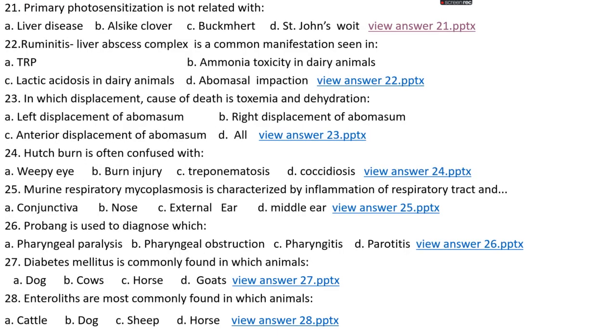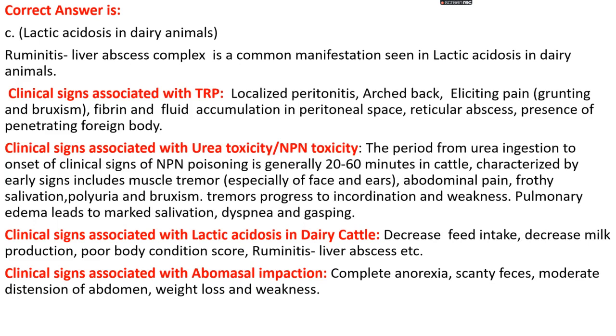Okay. Question number 22. Ruminitis liver abscess complex is a common manifestation seen in: option A, TRP, which is traumatic reticuloperitonitis; option B, ammonia toxicity in dairy animals; option C, lactic acidosis in dairy animals; option D, abomasal infections. The right answer is option C, lactic acidosis in dairy animals. Ruminitis is inflammation of the rumen, and the liver abscess complex is a common manifestation mainly seen in lactic acidosis in dairy animals.